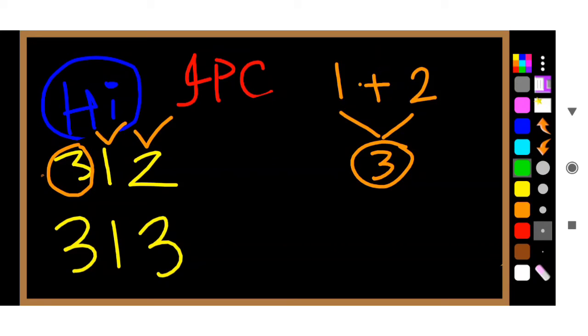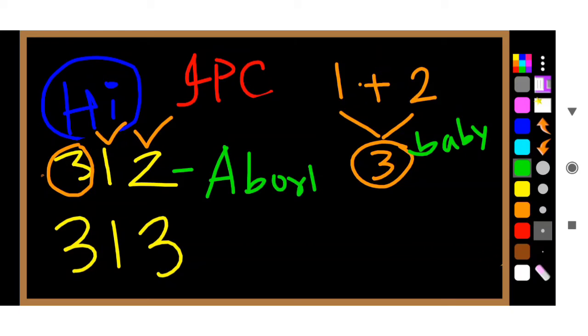So when the baby is involved, then it is about abortion. Abortion of the baby. So 312 is related with abortion.